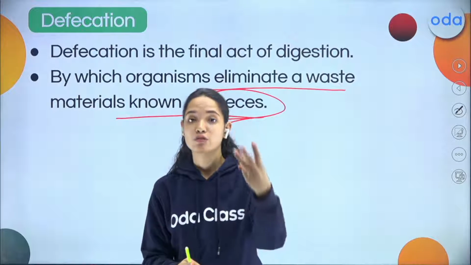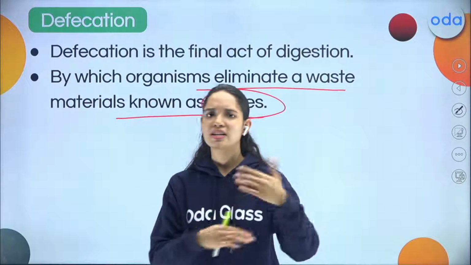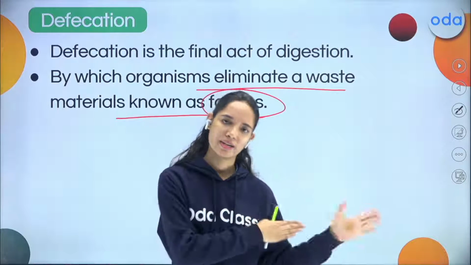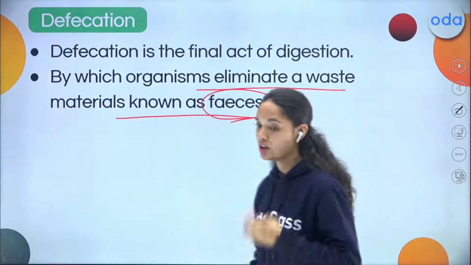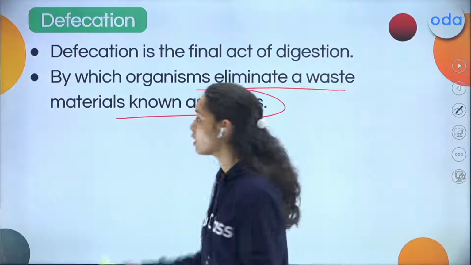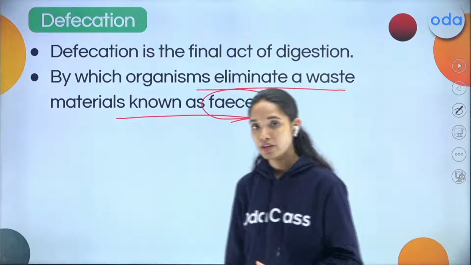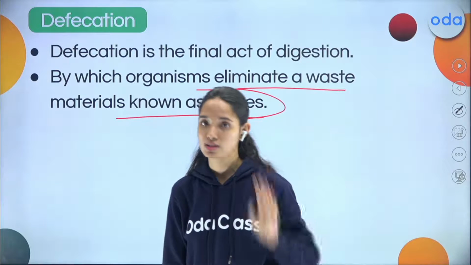Third is absorption, where the small intestine absorbs the nutrients. Furthermore, there are certain processes that I'll be discussing. The last stage is defecation, where an organism eliminates the waste out of the body in the form of feces. So remember, in human beings, digestion always occurs in four stages.